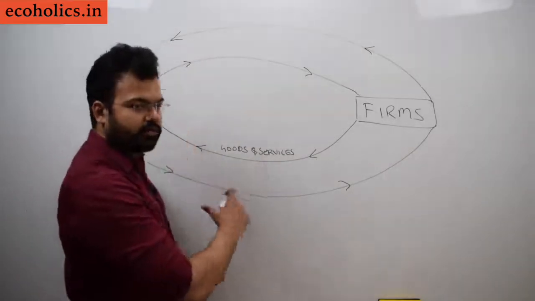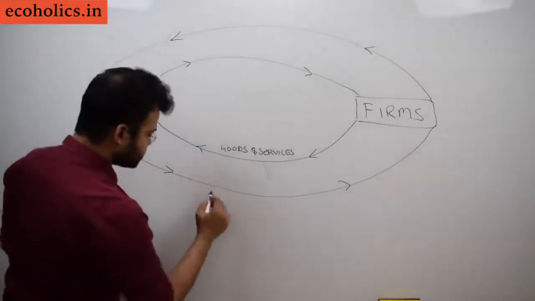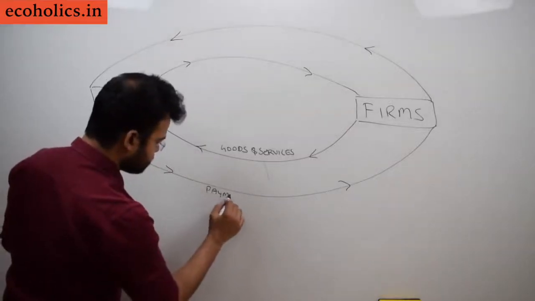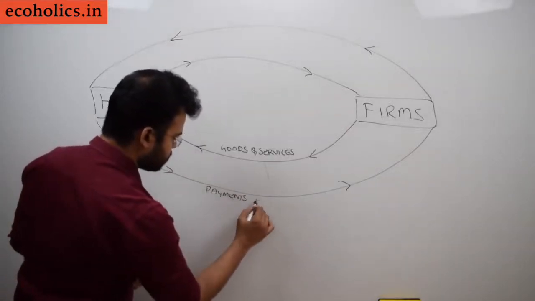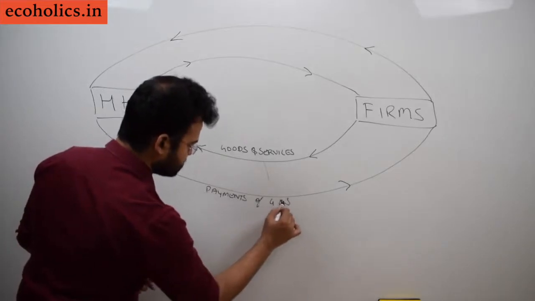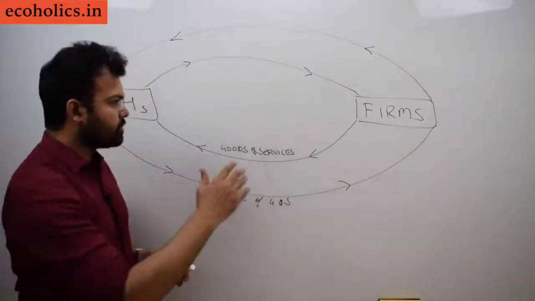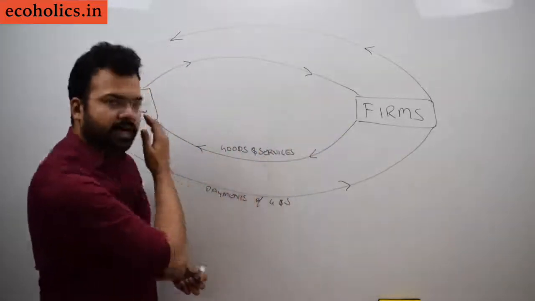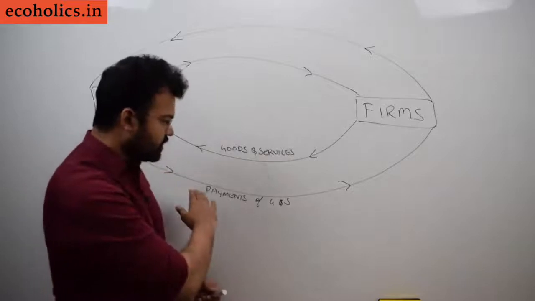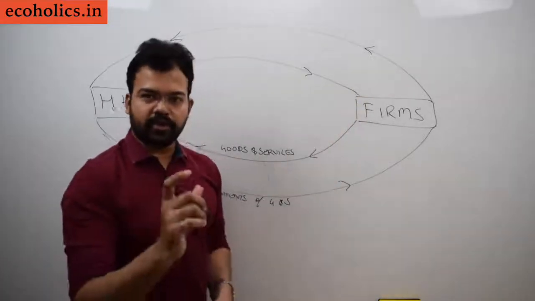In return, what are firms getting from the households? These are the payments for goods and services. I'm writing it in short as just G and S. Suppose the firms are providing smartphones to households. What are households giving? They are giving payments for that particular smartphone.